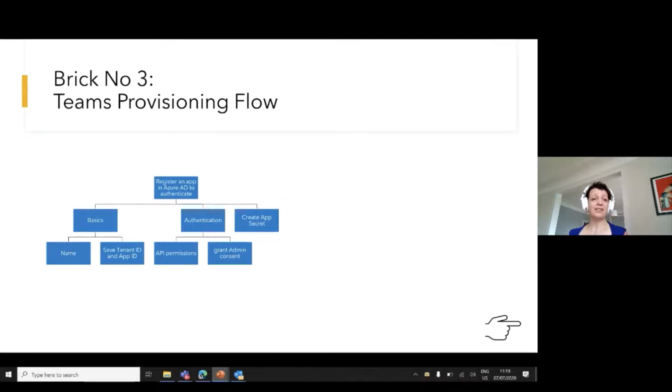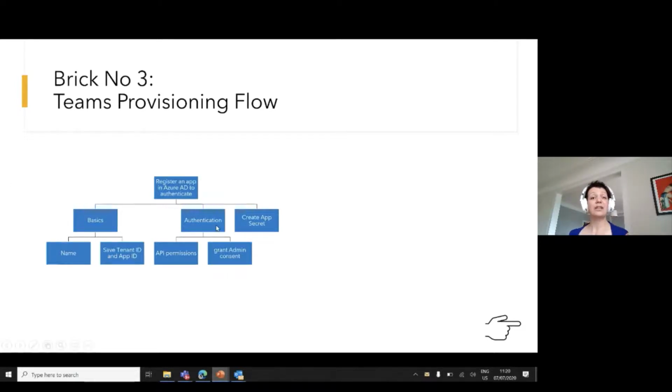So what I did then was I called Microsoft Graph. Microsoft Graph is able to provision a new team. What we need to do to achieve that is we need to register an application in Azure AD to authenticate. This means we have some basics, just like the name, and we need to save the tenant ID and the app ID. So these are 2 values that we desperately need, because otherwise this won't work in Power Automate.